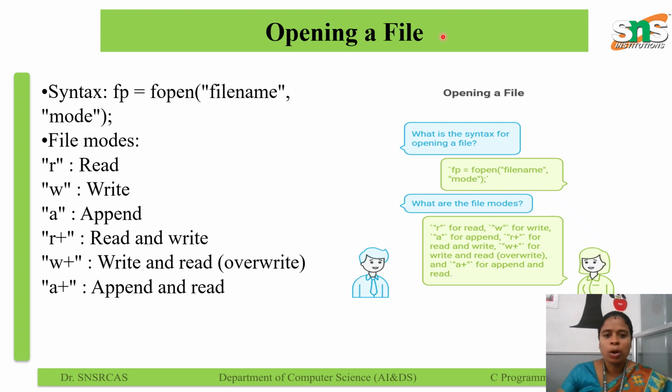To tell the program which file to access, to specify how the file should be used, to allocate internal memory for the file operation, and to ensure safe reading and writing. The file modes are: r for read, w for write, a for append, r+ read and write, w+ read and write and overwrite, a+ append and read. These are the file modes.